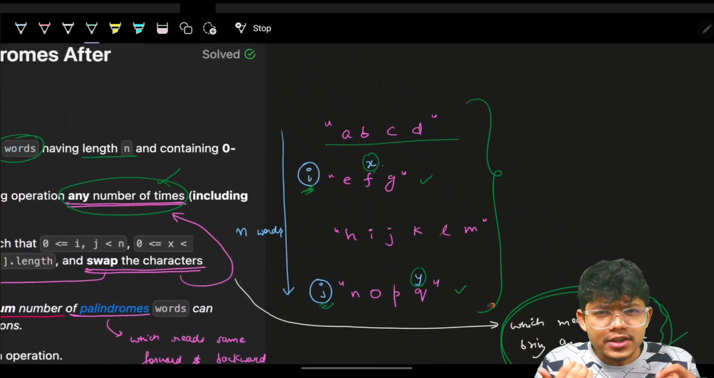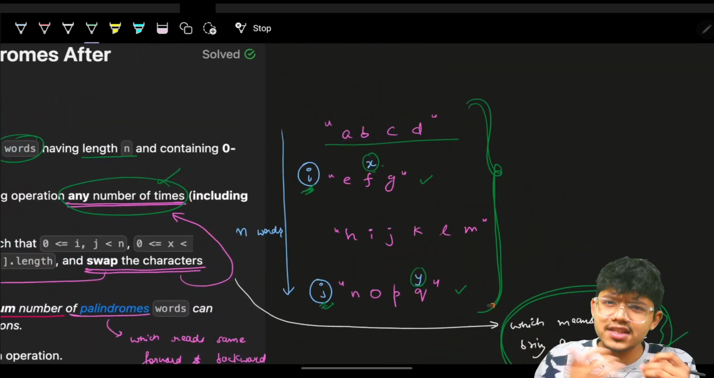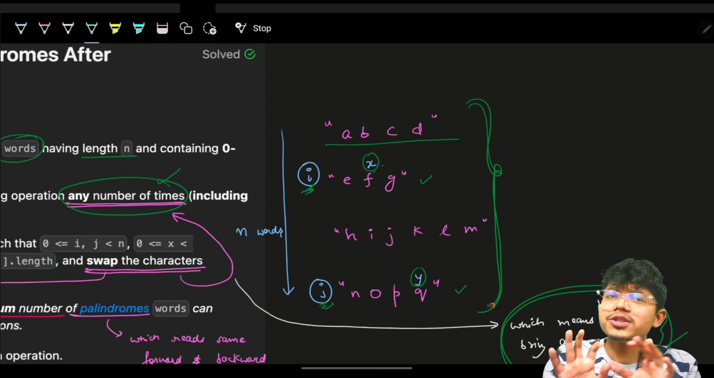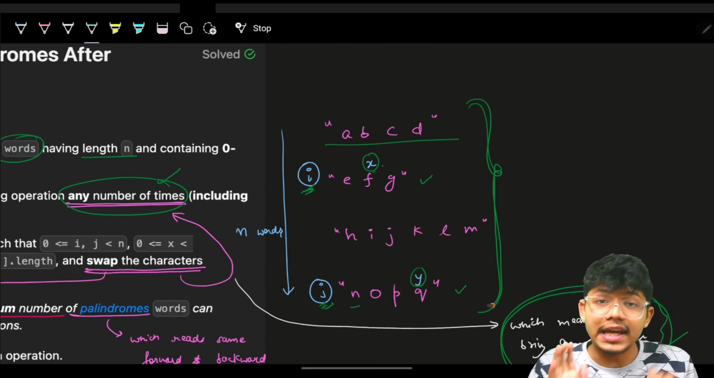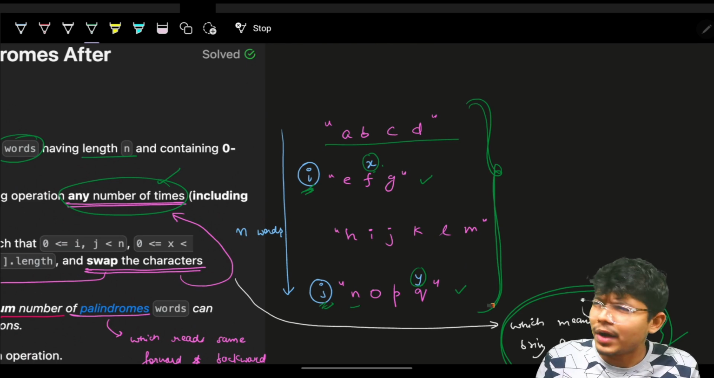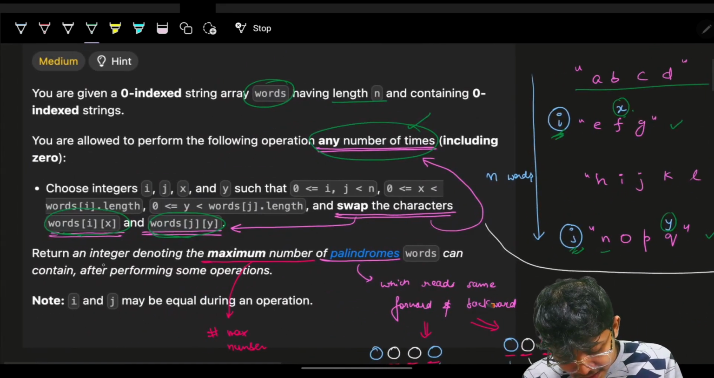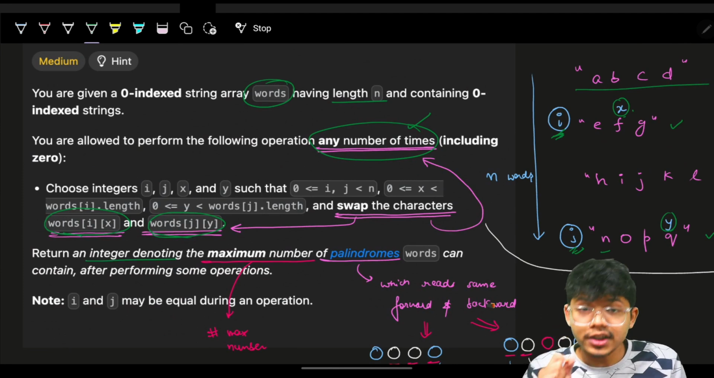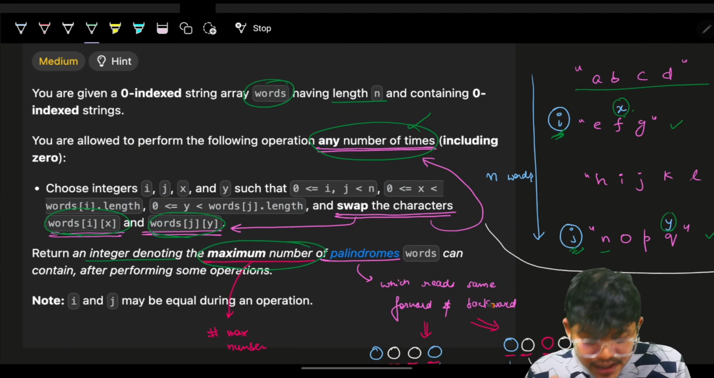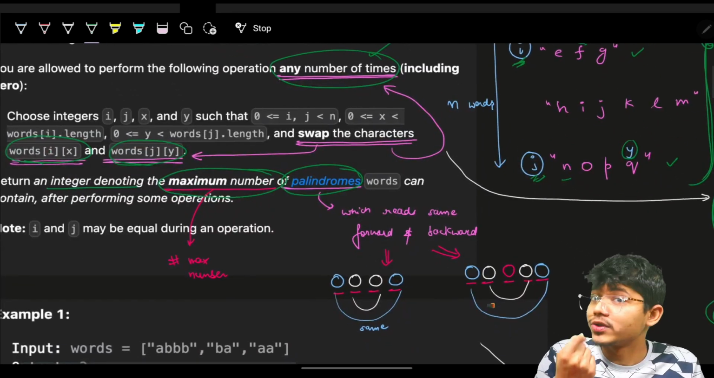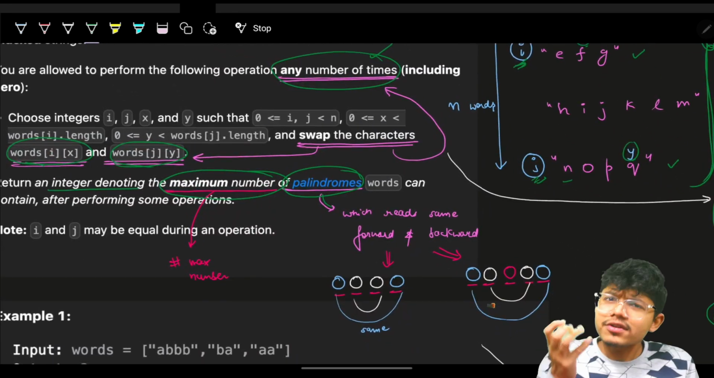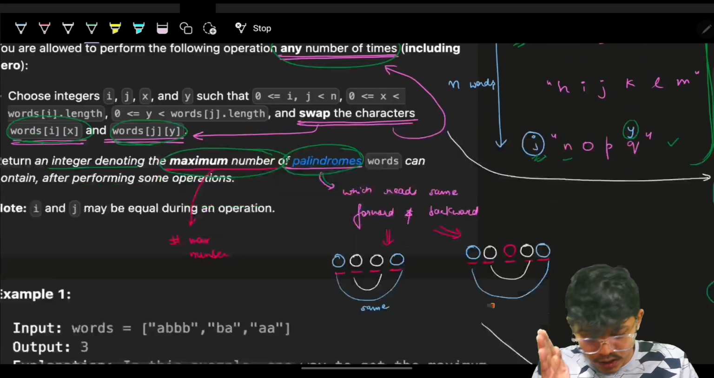So what we have seen so far is that because we can take any character anywhere, for sure its position does not matter. The only thing which matters is the character, like n. But why does it matter? Because we have to return an integer denoting the maximum number of palindromes. What's a palindrome? A palindrome is something which reads the same forward and backward.